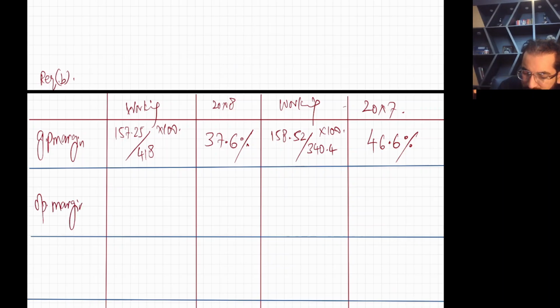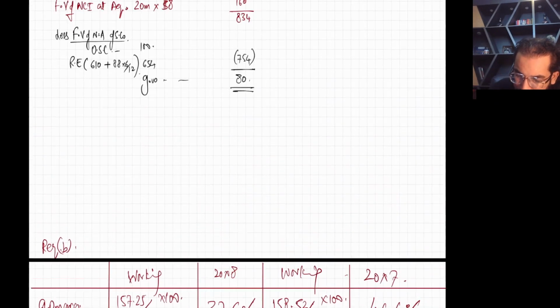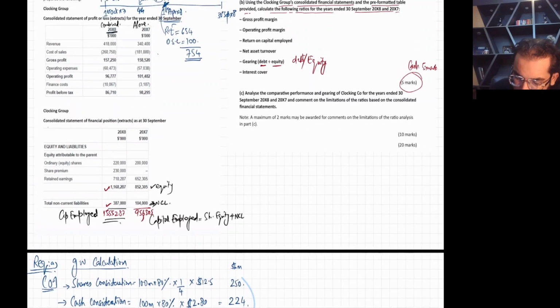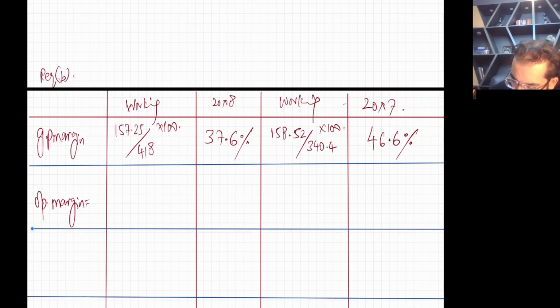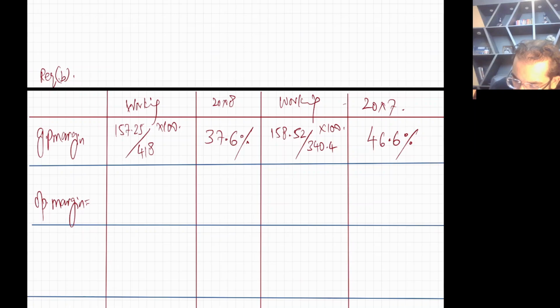Okay. Then we have operating margin. Operating profit margin means PBIT upon sales into 100. Check the question. The PBIT is 96.777 million, divided by sales of 418, multiplied by 100.